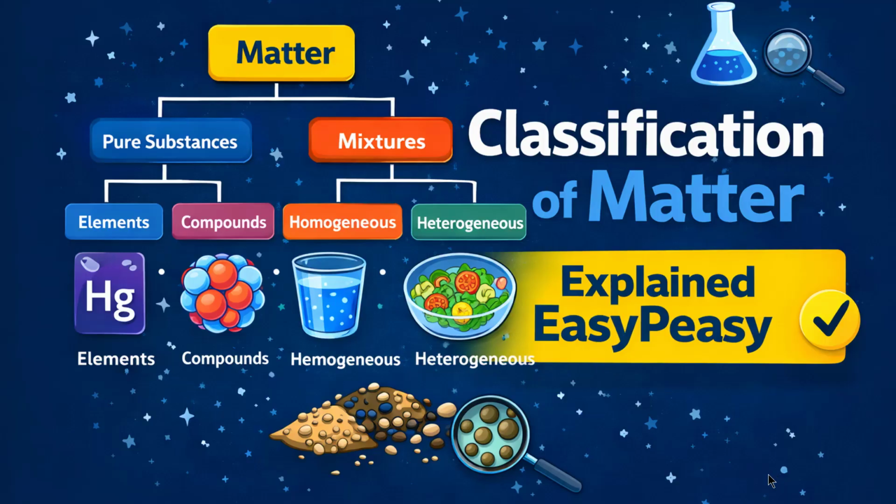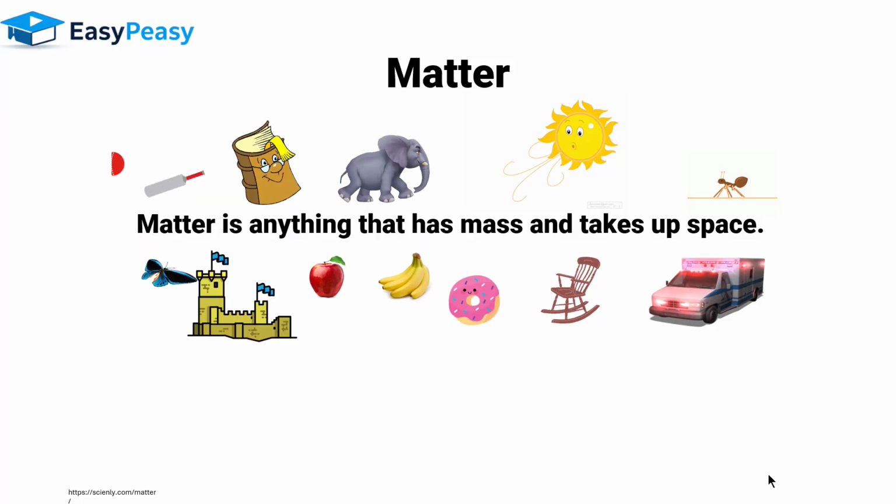Now, before we start classifying matter, we should know what matter is. So matter is anything that has mass and takes up space. So starting from the sun to a little ant, everything that you can see around in any state, whether solid, liquid, or gas, is taking up space and has mass, so they come under the category of matter.